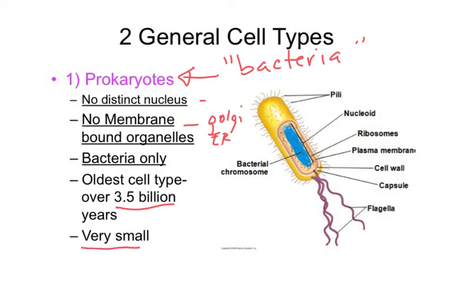So with our compound scopes that we have here in class, you could just begin to see some of the larger types of bacteria. So good viewing for bacteria is in the 600 to 1,000 magnification range, which we don't have great access to here at our school.